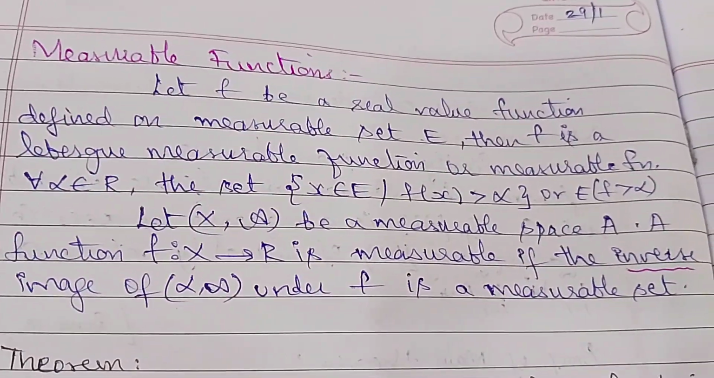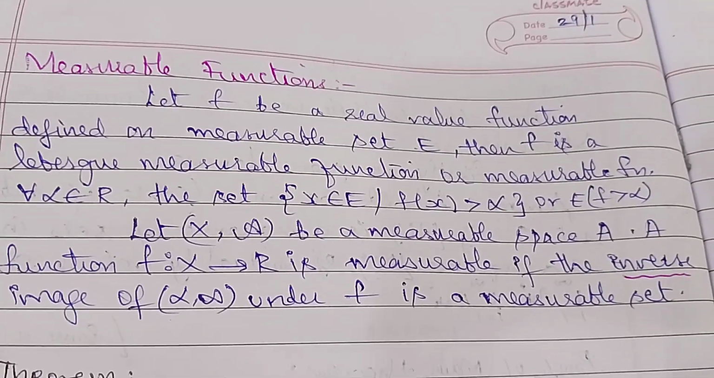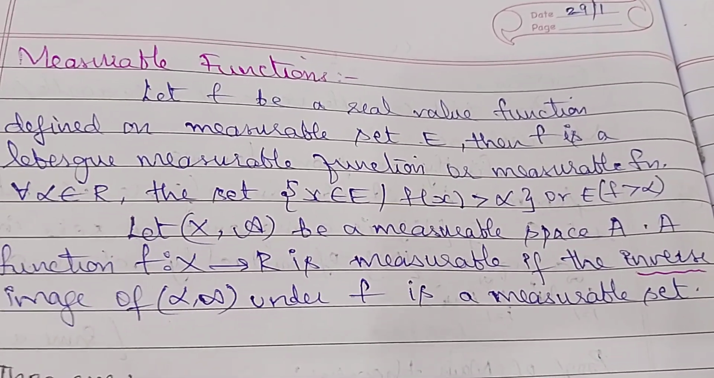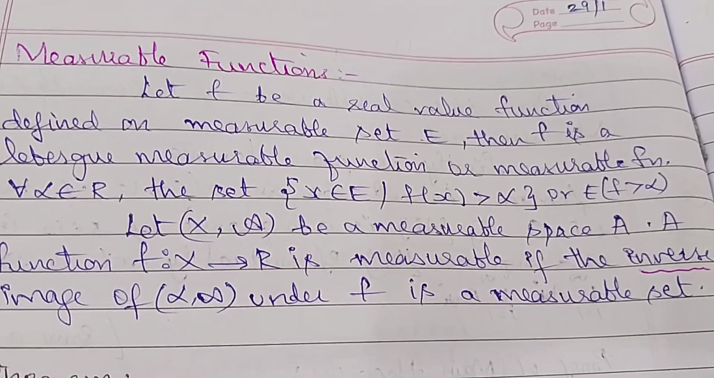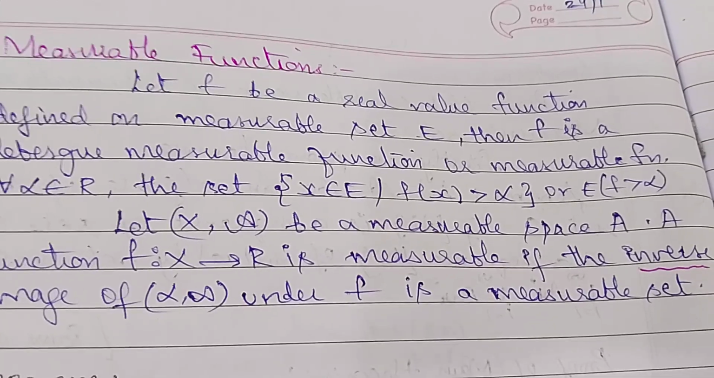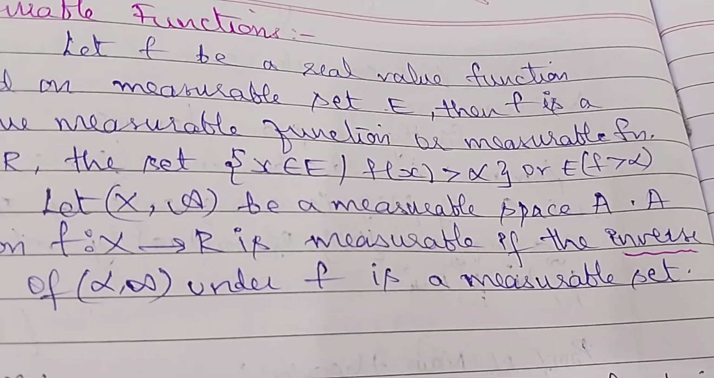Hello everyone, today we will learn about the measurable function from measure theory. So if f is a real valued function which is defined on a measurable set E, f is said to be Lebesgue measurable if for every alpha belonging to R, real numbers, the set of x belonging to E such that f of x is greater than alpha is measurable.